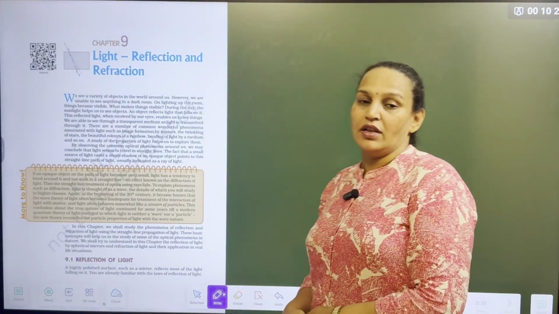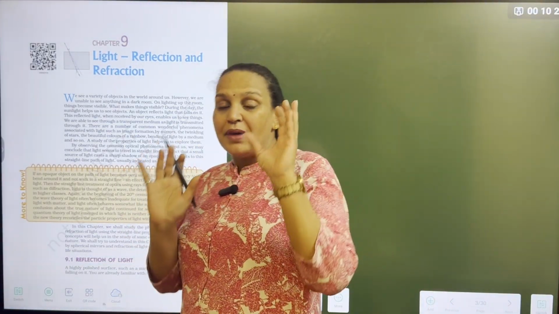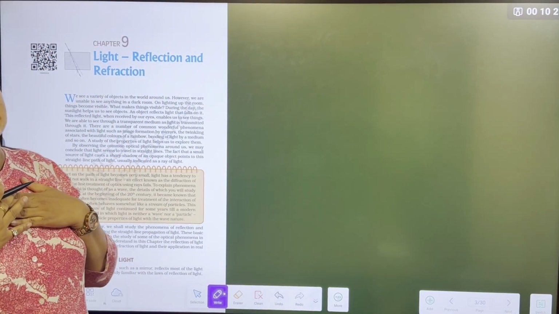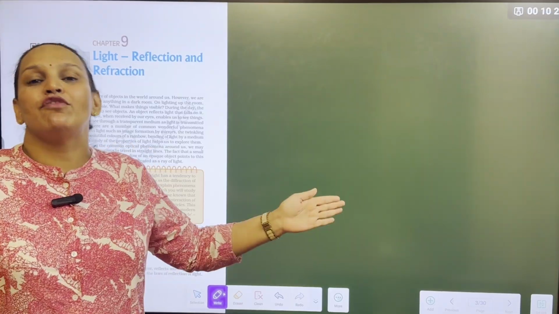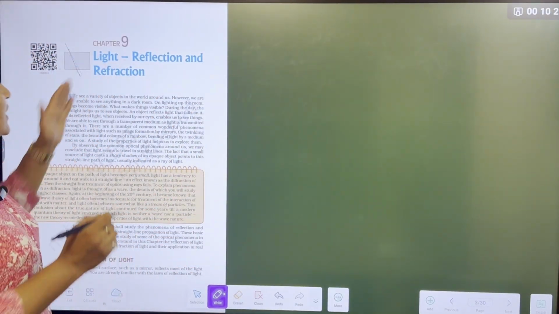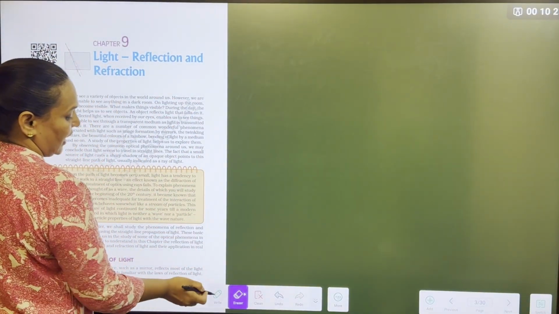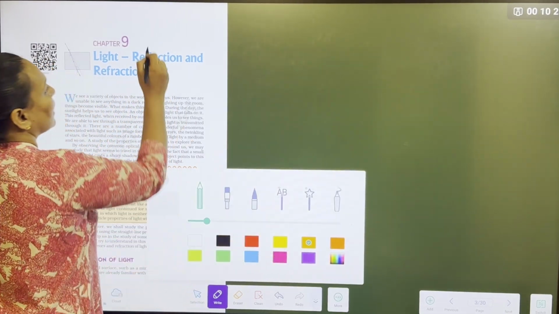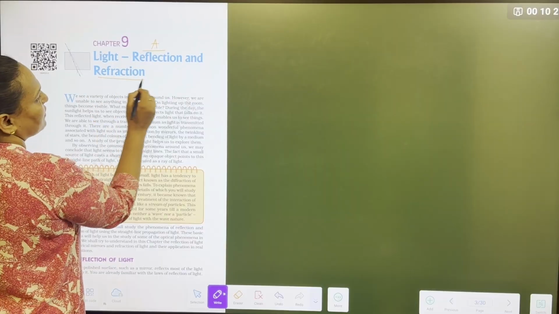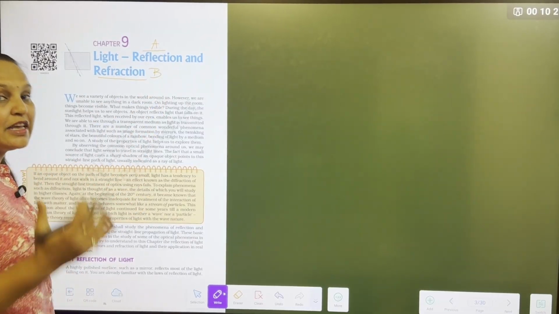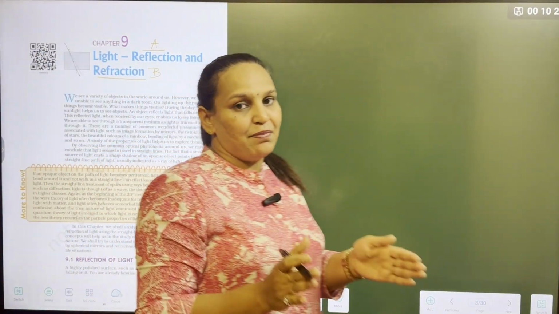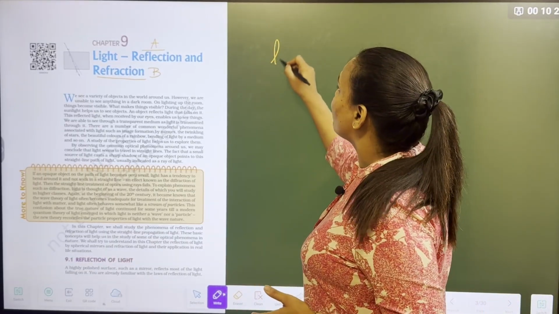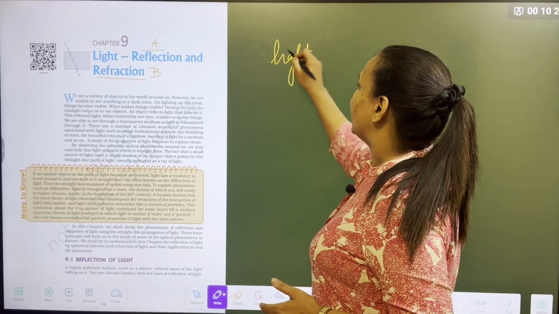First of all, this chapter contains basically two parts, reflection and refraction. What I will suggest: never do this chapter in one go. Always split this chapter in two parts, chapter part A and chapter part B. So it will be easy for you to do this chapter in parts and it will not create any confusion. So first of all, what do you understand by the word light?